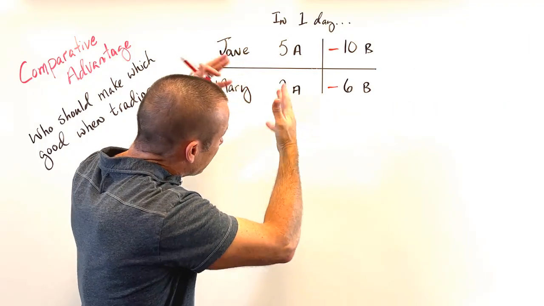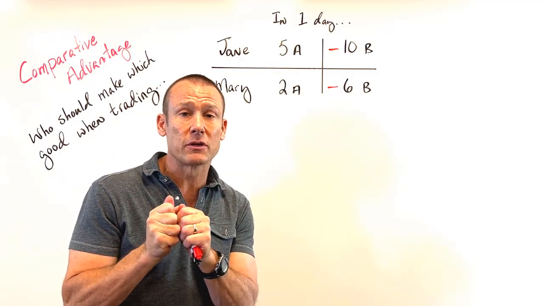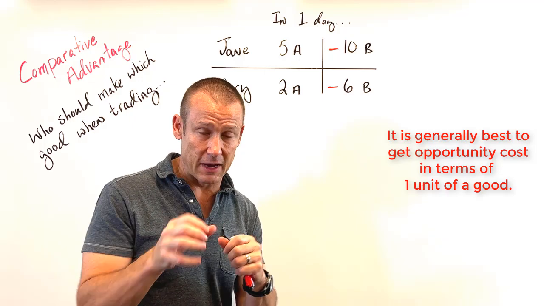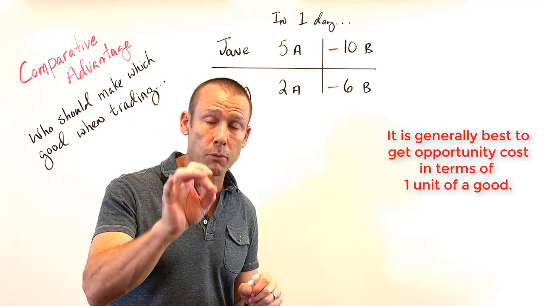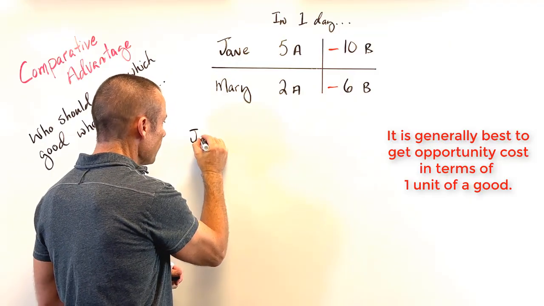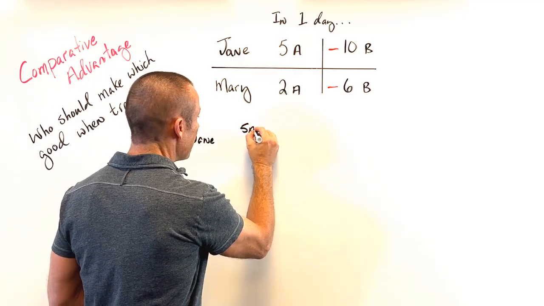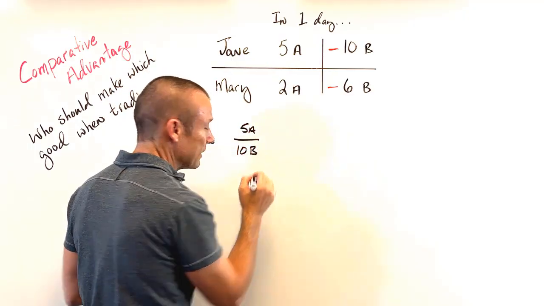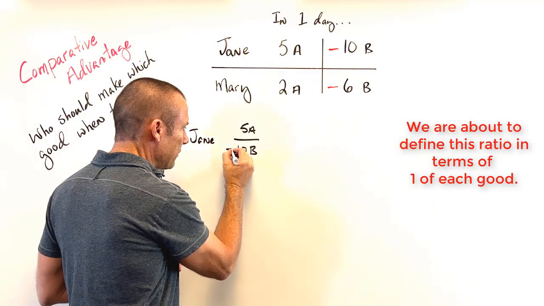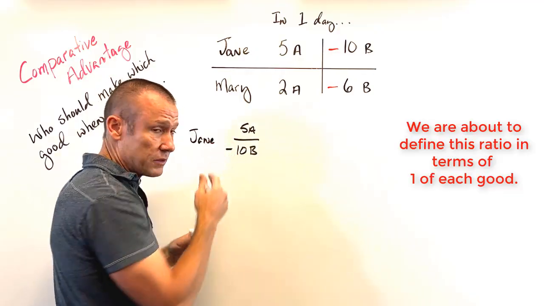We've already got opportunity cost. However, it's a bit difficult to compare the opportunity cost. So when we get these problems, we want to get opportunity cost in terms of 1 of a good. When we make 1 of a good, what does it cost us? And all we have to do is proportions. So let me do this again. I'm going to just take Jane. So here's Jane. Like I said, we've already got opportunity cost, 5A over 10B. I can put the negative sign in either place. I'm going to put it right there. This just says when Jane makes 5 of A, she gives up 10 of B.